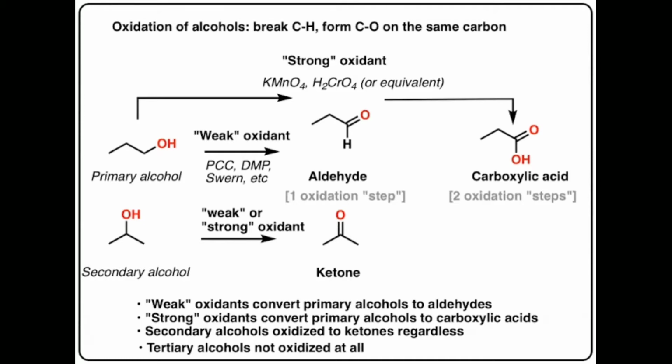We prepare aldehydes and ketones first by oxidation of alcohols. Aldehydes and ketones are prepared by the oxidation of primary and secondary alcohols respectively. A weak oxidant converts primary alcohol to aldehydes, and a strong oxidant converts primary alcohol to carboxylic acid. Secondary alcohols oxidize to give ketones, and tertiary alcohols oxidize to give carboxylic acids.